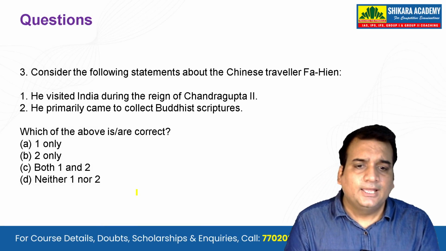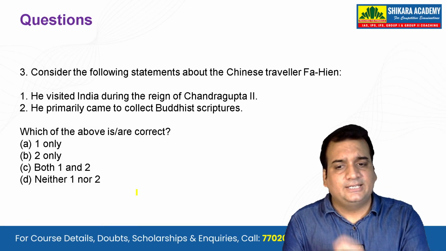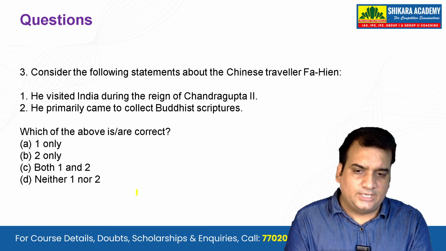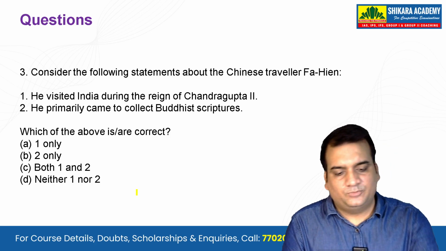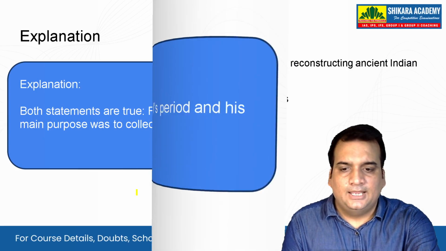Next question is about Chinese traveler Fa-Hien. He visited India during the reign of Chandragupta II. Yes, that's what we have discussed several times. And he primarily came to collect Buddhist scriptures. Yes, so both should be correct here, and both are correct.